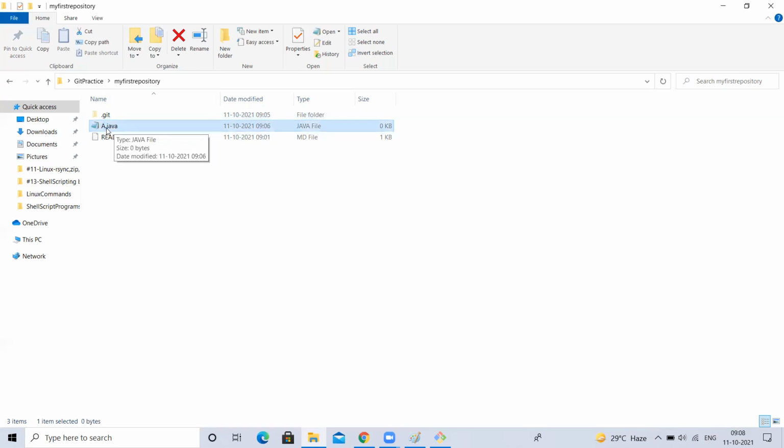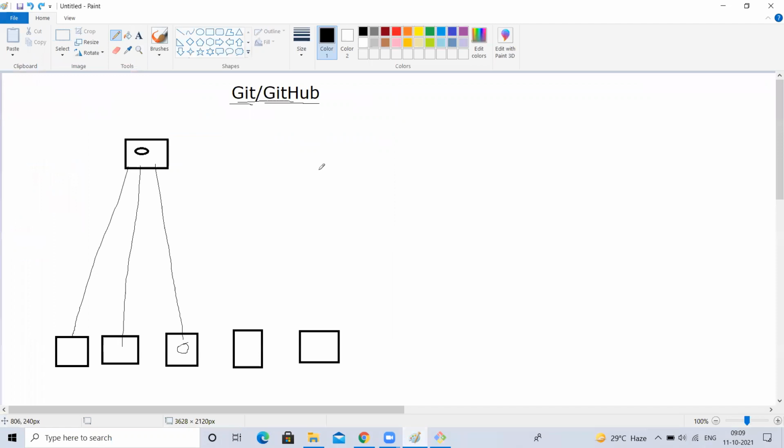For now, when I created this file, no version has been created because it doesn't know I created a file. I may create 100 files. It doesn't mean all 100 have to be pushed to the GitHub repository. Maybe it's for my testing purpose or I'm simply creating them. So now, when I create new files, before moving them to the GitHub repository, I have to do a few actions. What are those? Let's learn this.